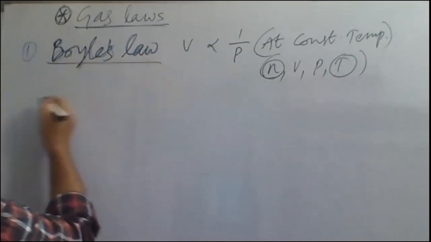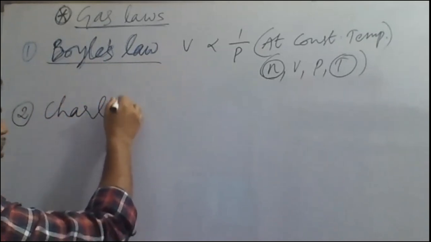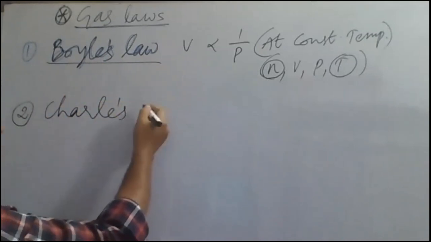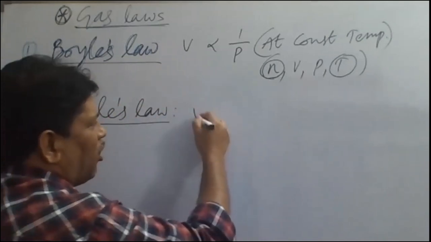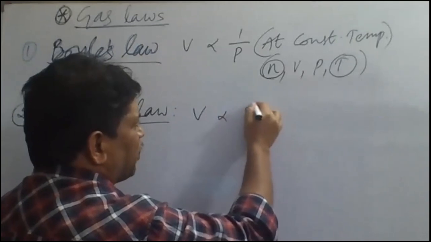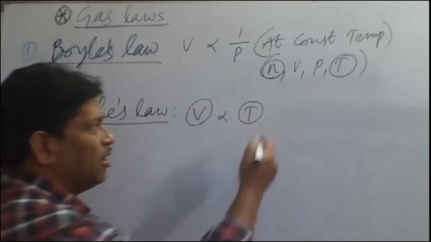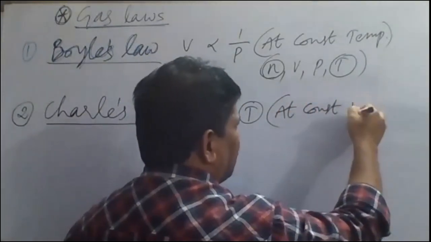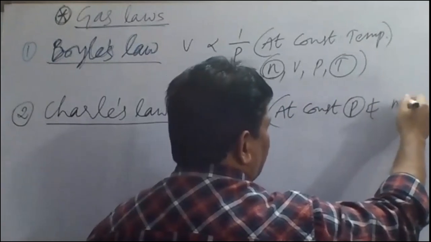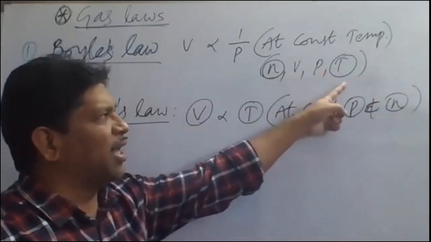First one. And the second law is Charles law, named after the scientist Charles. According to Charles law, the volume is directly proportional to temperature at constant pressure and number of moles, out of the four measurable properties of the gases.